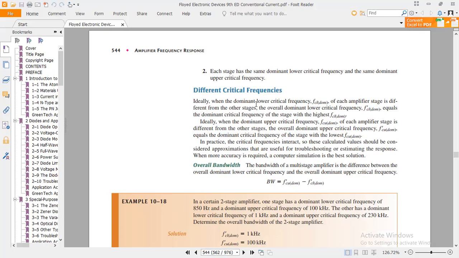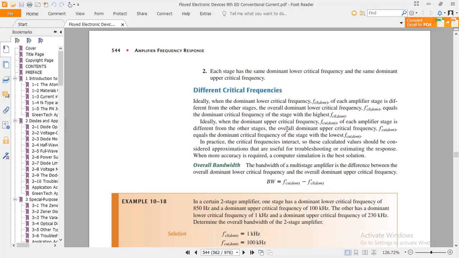Ideally, when the dominant lower critical frequency, that is f_cl(dom), where dom is the short form for dominant, of each amplifier stage is different from the other stages, the overall dominant lower critical frequency f'_cl(dom) equals the dominant critical frequency of the stage with the highest lower critical dominant frequency.